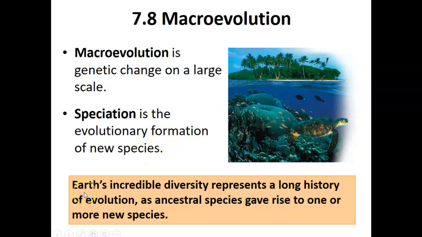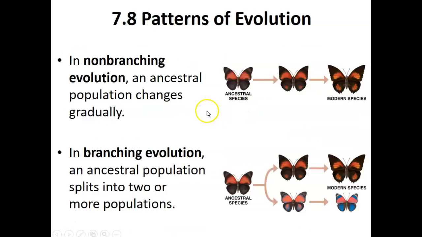Earth has incredible diversity, which represents a long history of evolution, as ancestral species give rise to one or more new species. There are two major methods of evolution. The first one is called non-branching evolution. It's when an ancestral population changes gradually. The second one is branching evolution. An ancestral population splits into two or more populations.